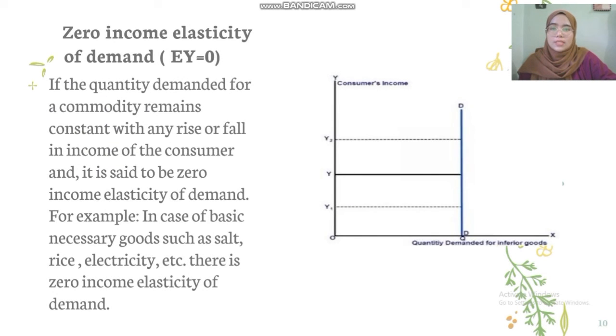Zero income elasticity of demand. If the quantity demanded for a commodity remains constant with any rise or fall in income of the consumer, it is said to be zero income elasticity of demand. For example, in the case of basic necessary goods such as salt, rice, electricity, there is zero income elasticity of demand.